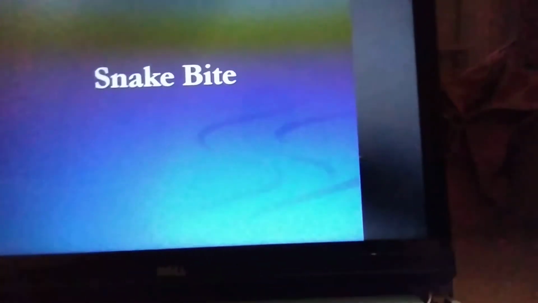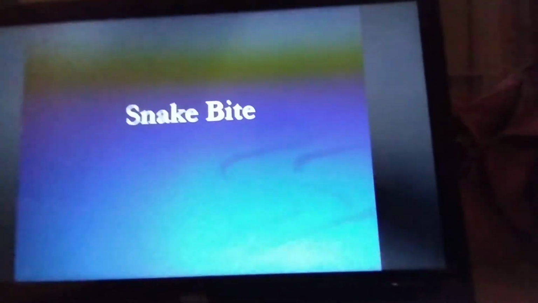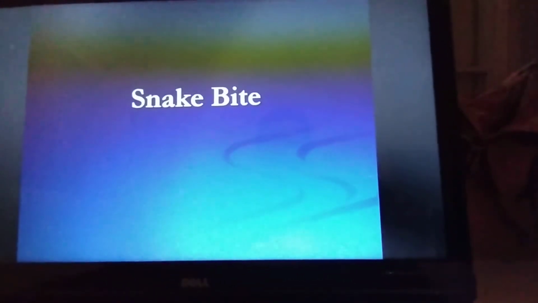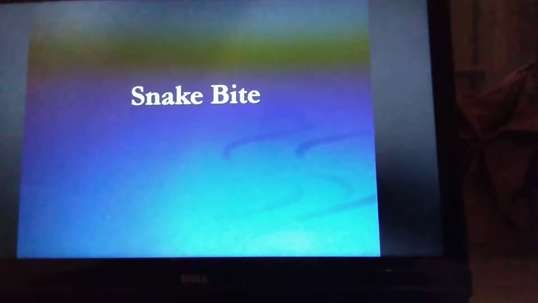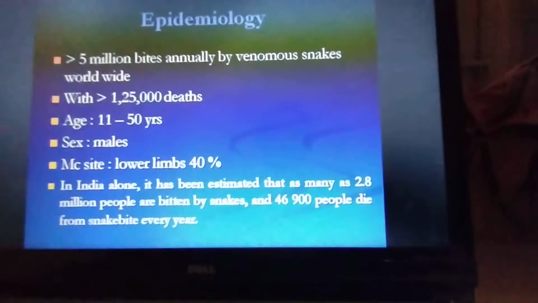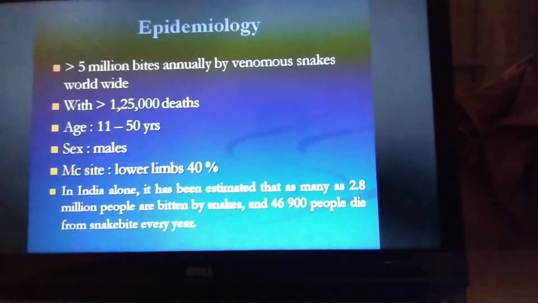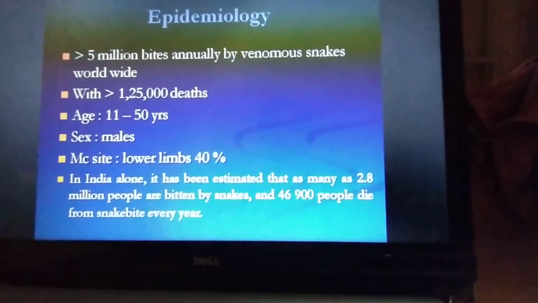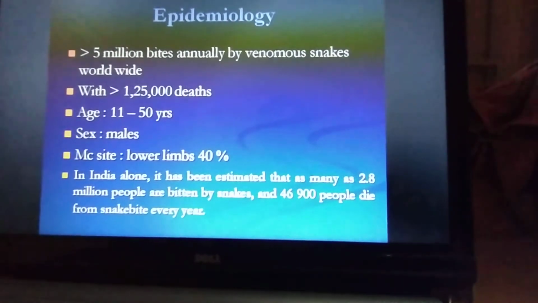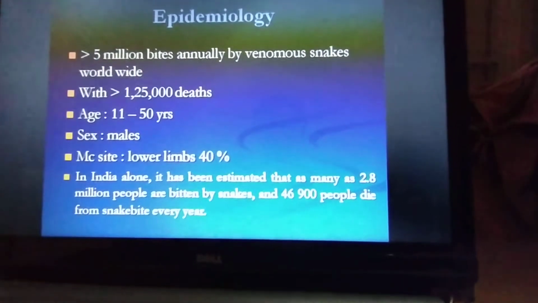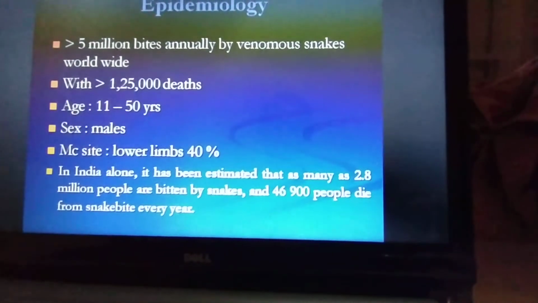So, dear students, today we will be discussing a new chapter called snakebite. If you see the epidemiology of snakebite, it happens throughout the world, worldwide. There are more than 5 million bites per year by venomous snakes. If you take the venomous and non-venomous snakes together, it may be more.